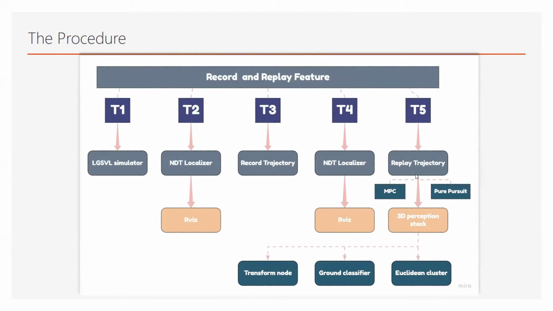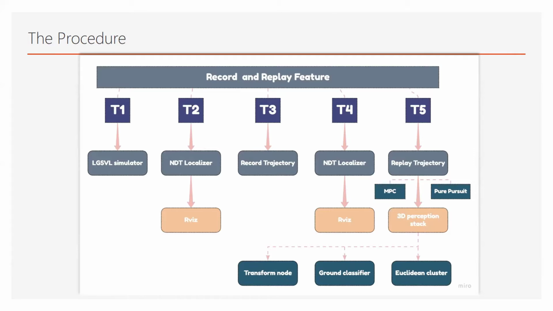Also, as you can see in the video demo, the replay trajectory actually implements the 3D perception track. Inside the 3D perception track, we have transform nodes, ground classifier, and Euclidean cluster. What transform nodes do is convert the sensor data into one global coordinate system, and likewise the ground classifier filters LiDAR data.